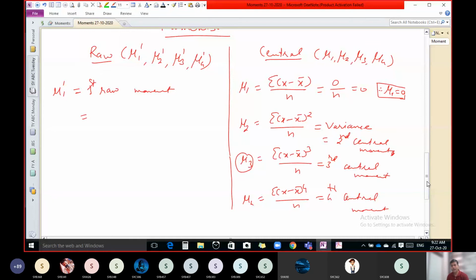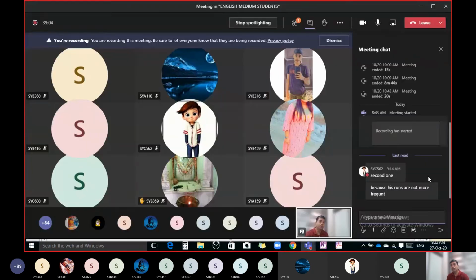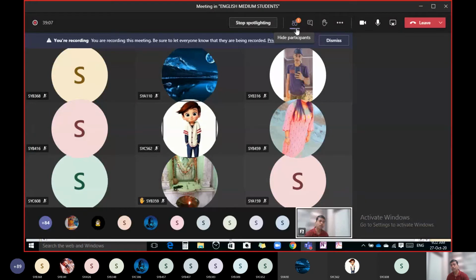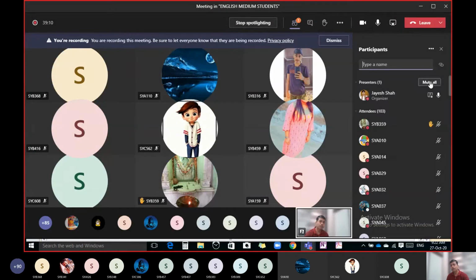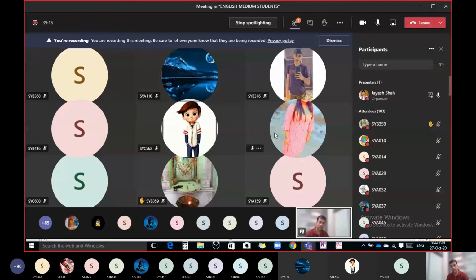So to avoid that, it's better to subtract 33. And that is known as what? Assumed mean. So instead of subtracting actual mean, we have to subtract assumed mean. And if we subtract assumed mean, then it becomes raw moments.